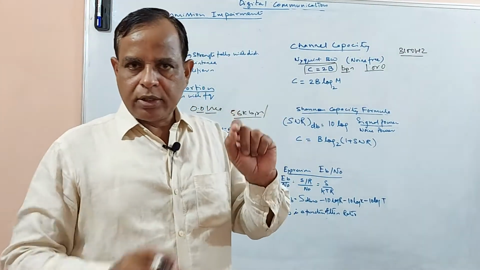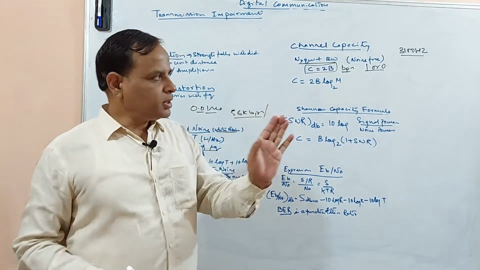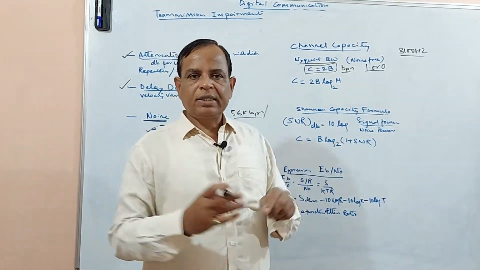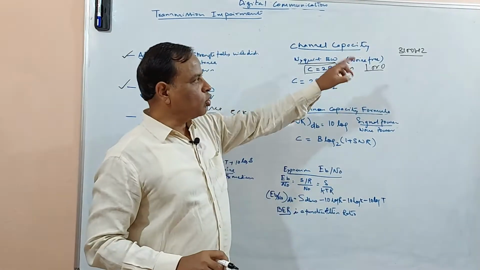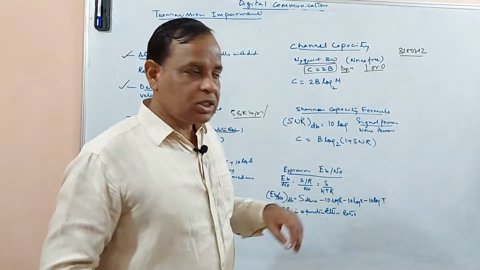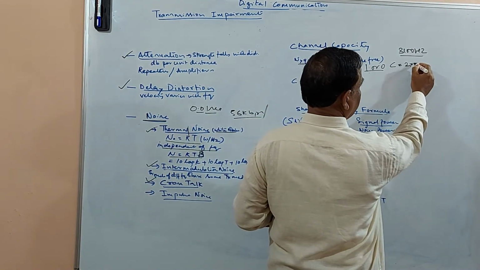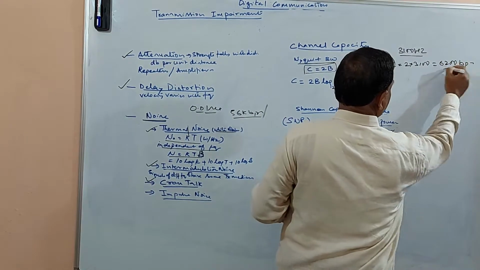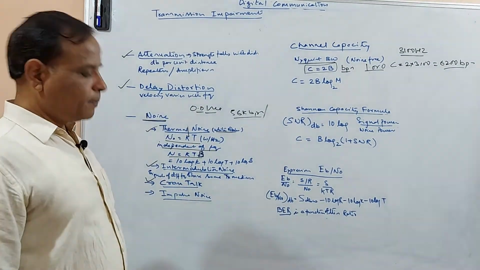In fact, there is 4 kilohertz including the guard band, but the actual voice channel bandwidth is 3100 hertz, because the voice frequencies exist between 300 hertz and 3400 hertz. So what is the maximum number of bits you can transmit, the channel capacity? It is 2 into 3100, which is 6200 bits per second.